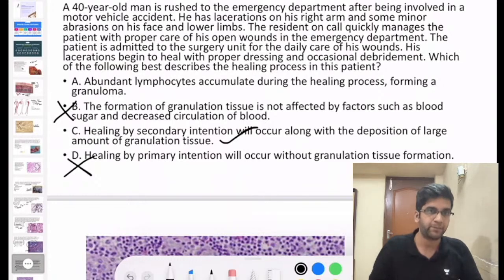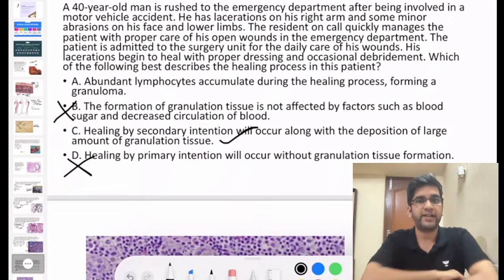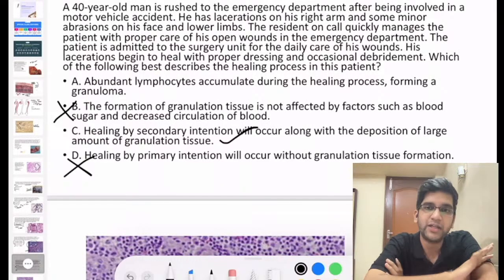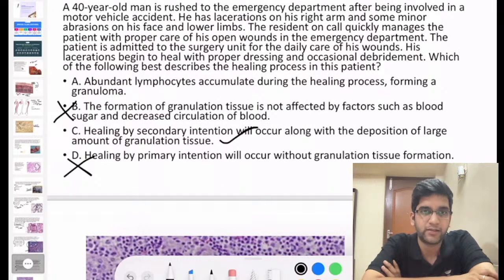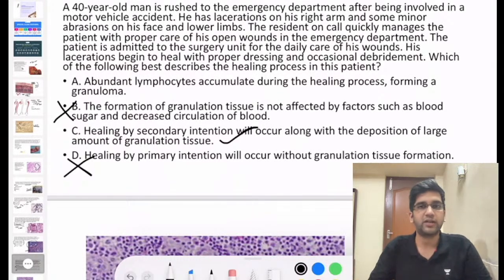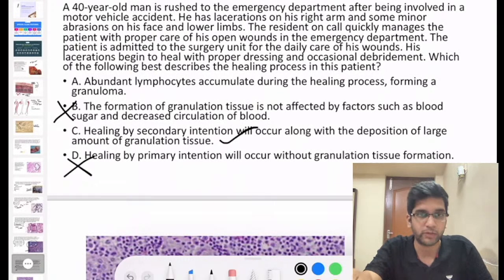I'll go to option A. Abundant lymphocytes accumulating during the healing process, forming a granuloma. During any normal healing, do you think you will end up in a granuloma? You won't. Granuloma is a telltale sign of chronic inflammation. I won't have any granuloma formation if the healing happens completely normally.